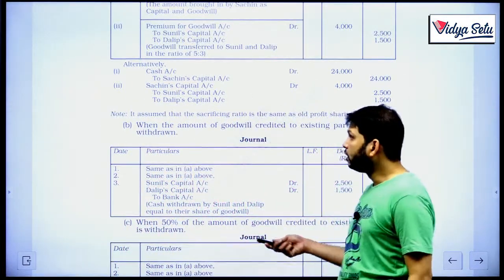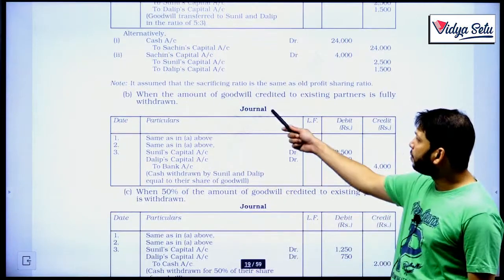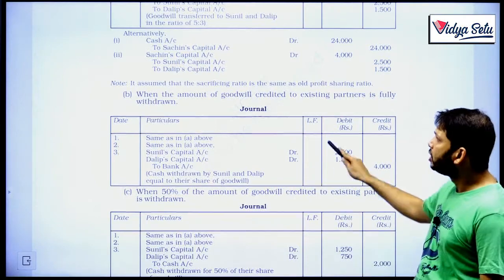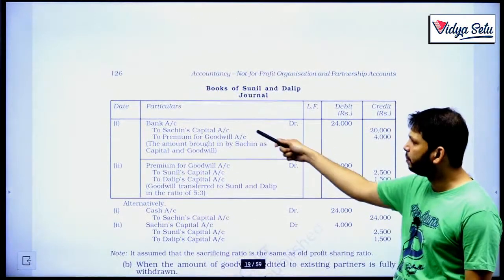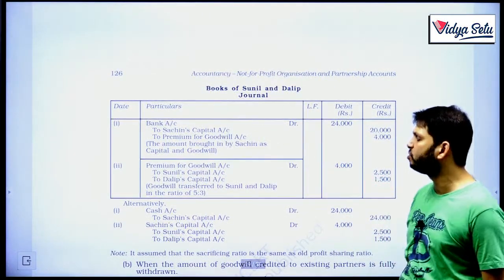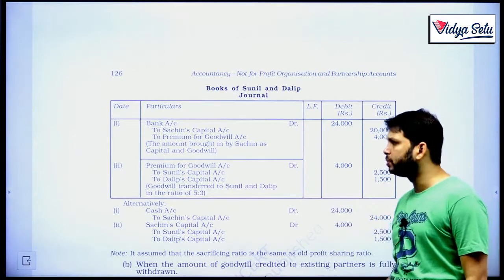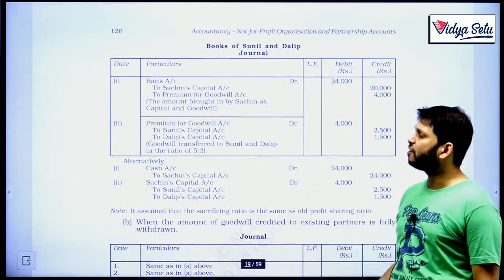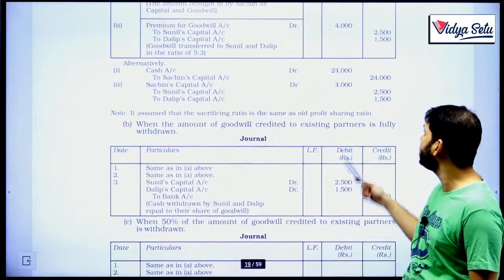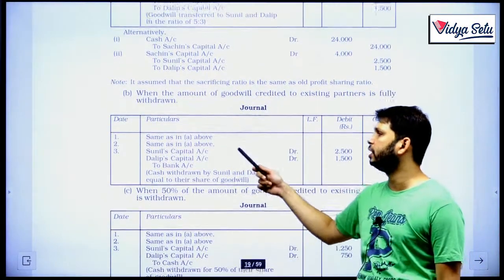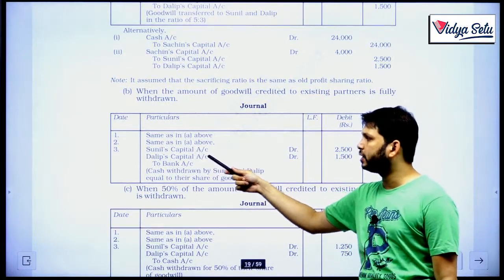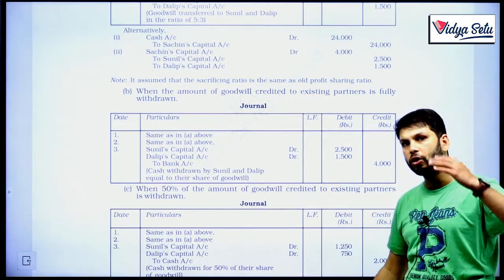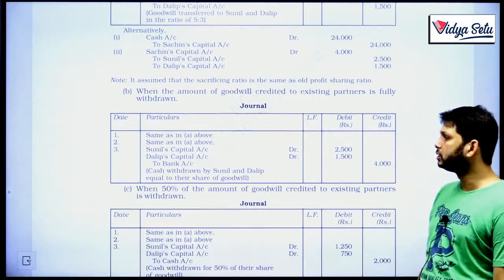Now, the second one is when the amount of goodwill credited to existing partner is fully withdrawn. Now, if they are fully withdrawn, the first entry will be same, bank to Sachin capital to premium for goodwill. Second entry will also be same, premium for goodwill to Sunil's capital to Dalip's capital. Now, Sunil and Dalip are withdrawing this money, 2,500 and 1,500. So the third entry will be, now they will be debited, Sunil capital, Dalip capital debit 2,500 and 1,500 to bank. Why to bank? Because now withdrawing the money, money is going out.